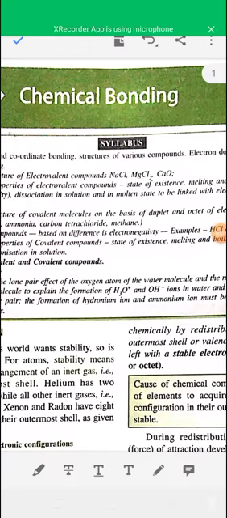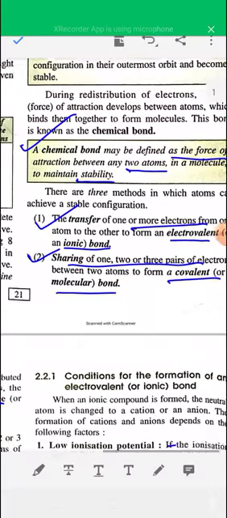In this video I am going to start the second chapter of class 10th chemistry. The topic is chemical bonding. In this chapter I will discuss different types of chemical bonds like electrovalent bonds, covalent bonds, coordinate bonds. Okay, so first you have to know what is a chemical bond.